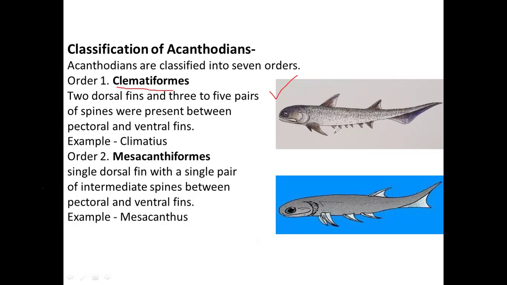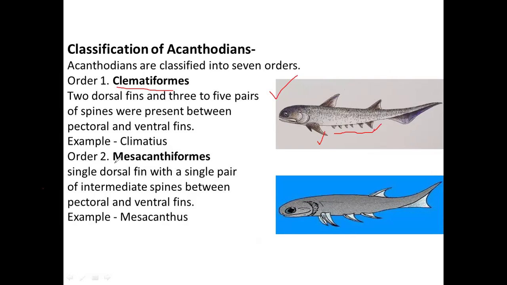These are the spines. You can see 3 to 5 pairs, on this side and that side, present between the paired pectoral fin and the ventral fin. And they have two dorsal fins; these two are the dorsal fins.